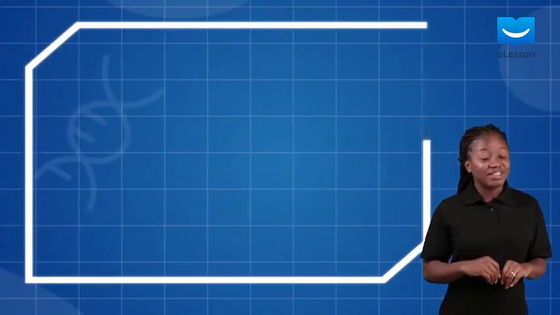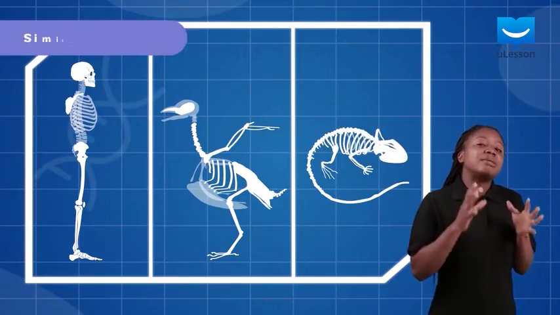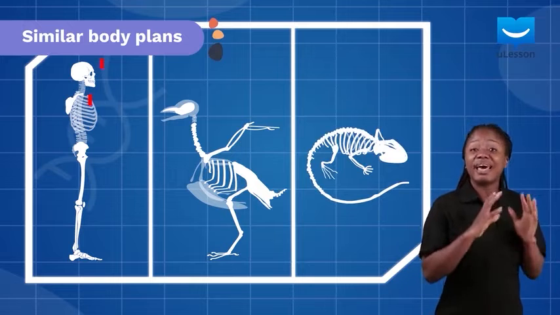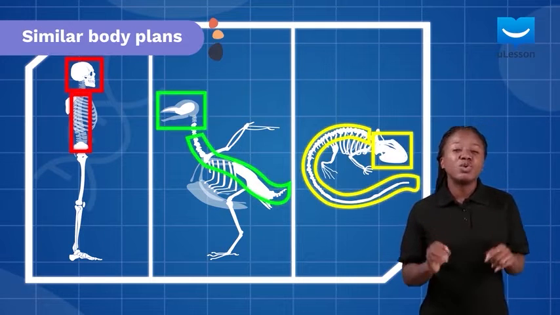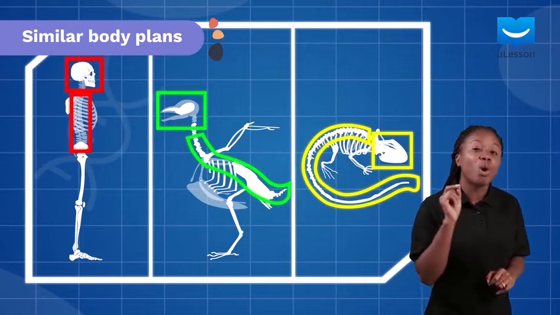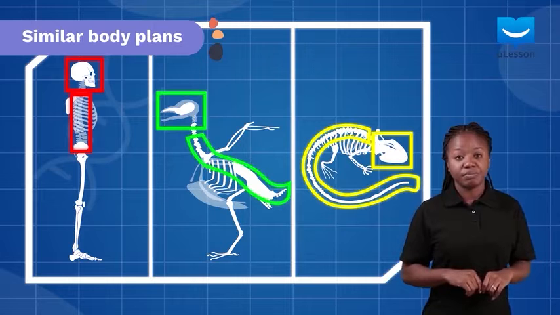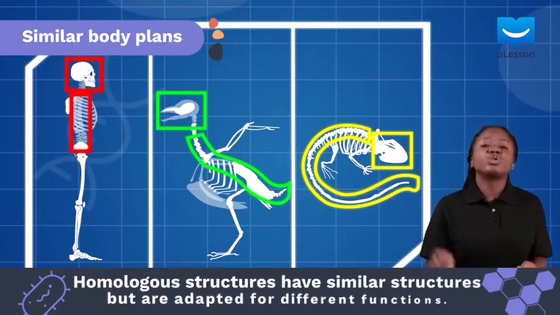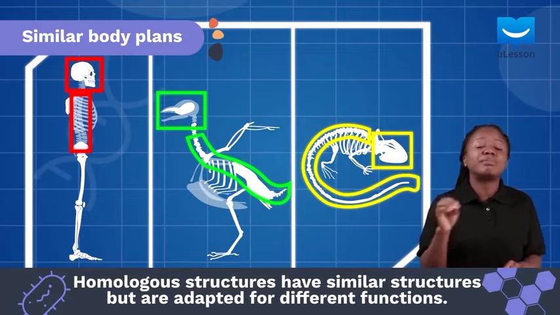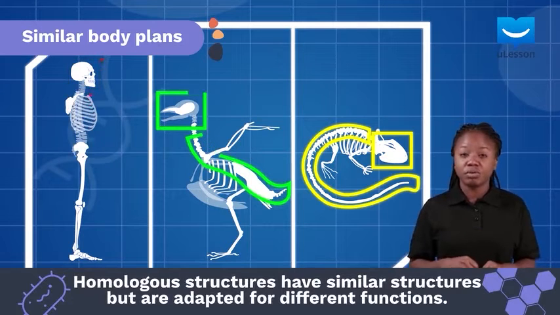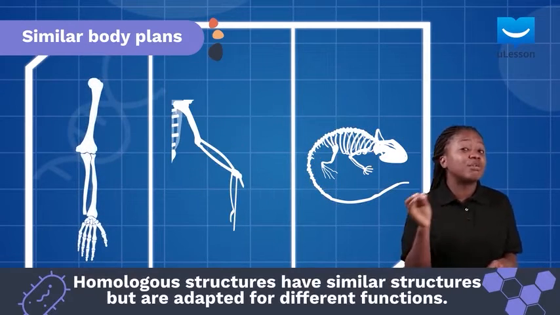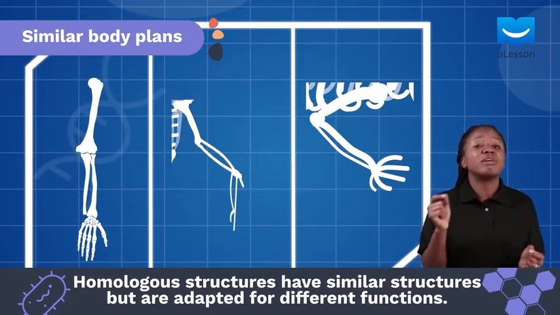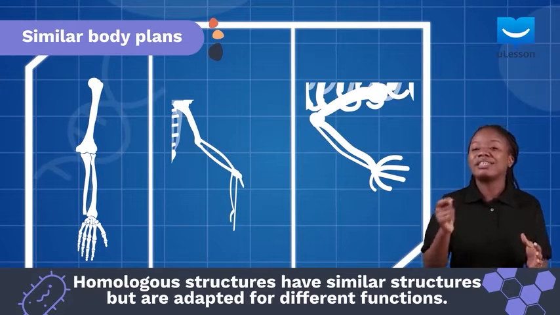Despite their differences, all vertebrates have a similar body plan where they have a head and a vertebral column, all pointing to a possible common ancestry. Many animals also have homologous structures, or structures that are similar but adapted for different functions. Remember the pentadactyl plan of limbs for humans and most other vertebrates like birds and even lizards.